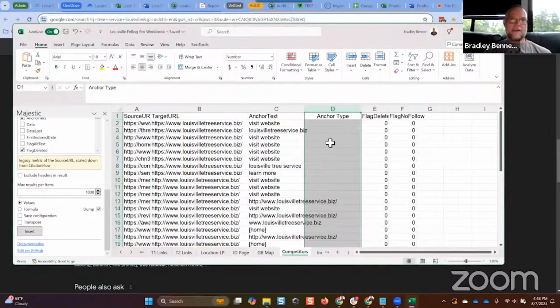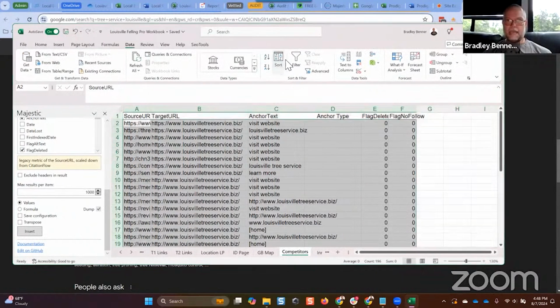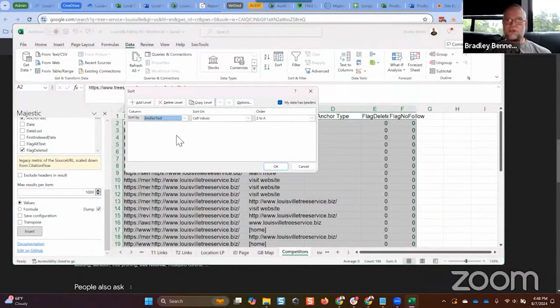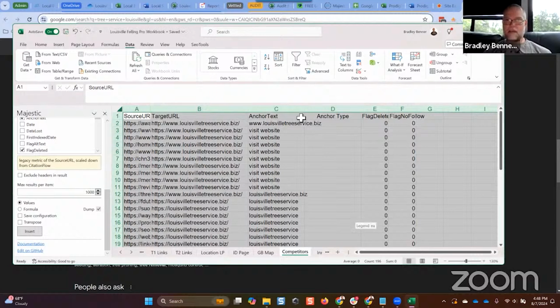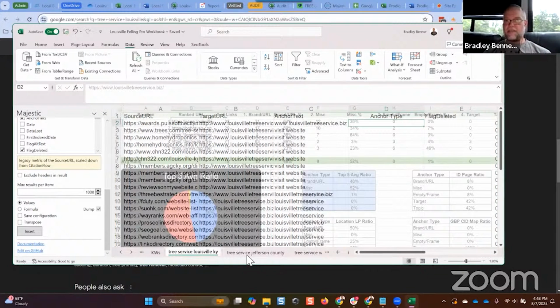And now this is the anchor type. Then last thing I'm going to do is sort this data by anchor text first, A to Z, Z to A, it doesn't matter. And then I'm going to go through and assign the anchor text types based upon one of 5 anchor text categories, which are referenced in the competitive link analysis sheets.